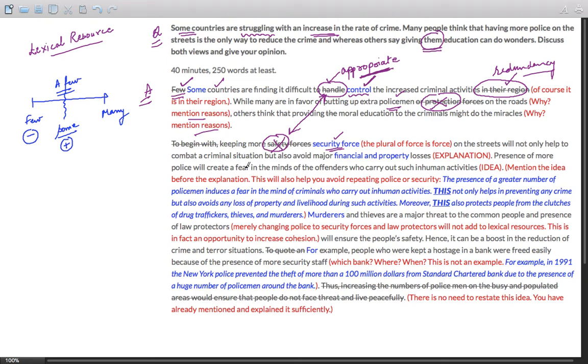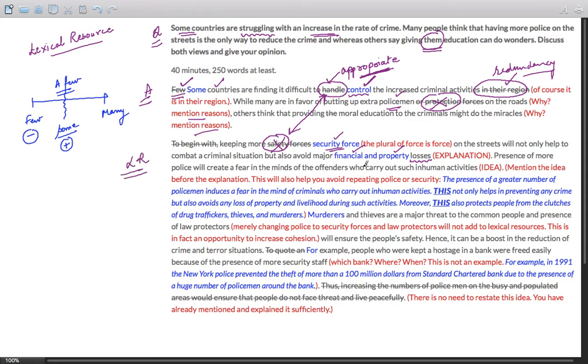"On the streets will not only help to combat this." Okay, another thing, losses. The student writes "avoid major losses." Now, which type of losses are you talking about? If you just write financial losses and property losses, this will again contribute to the lexical resources.